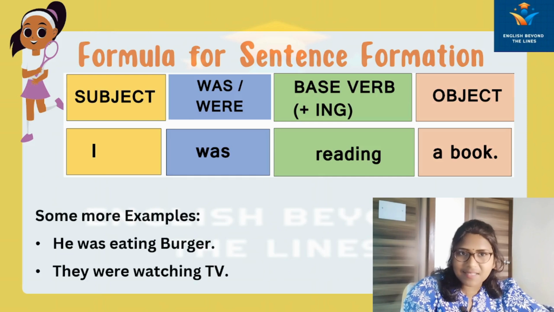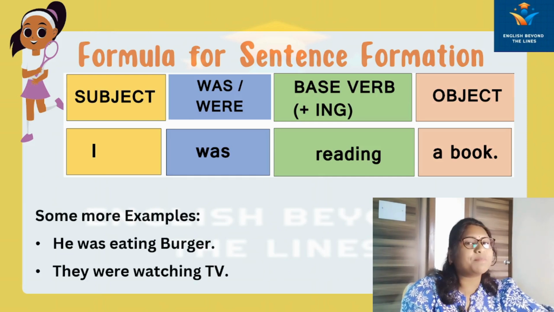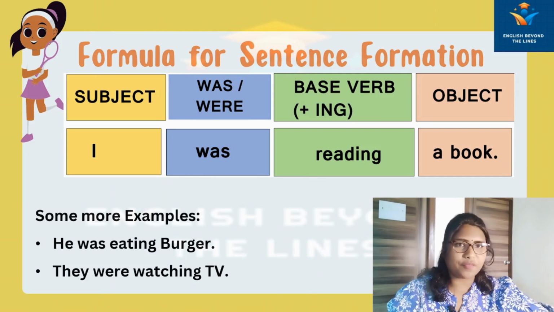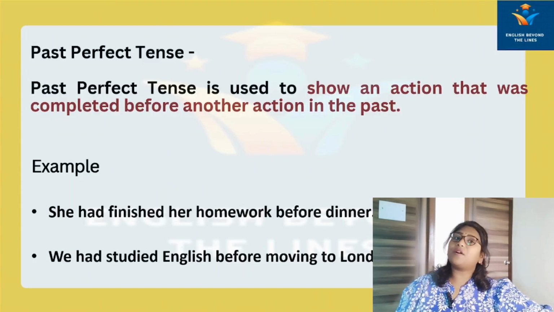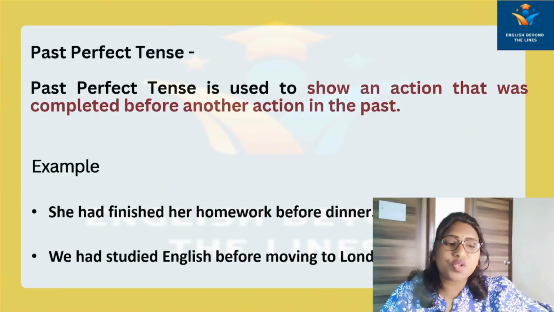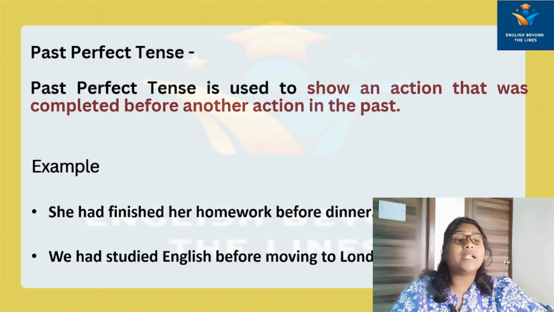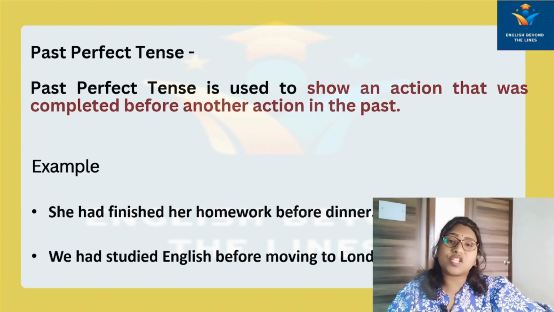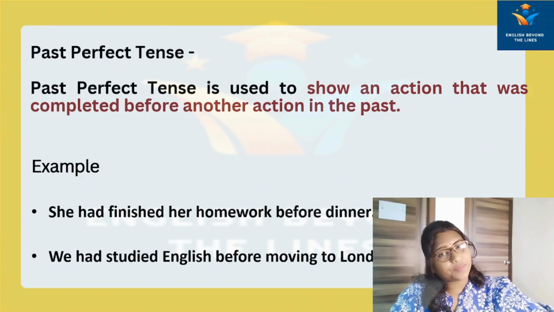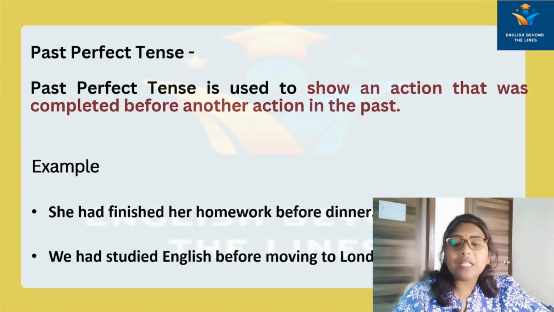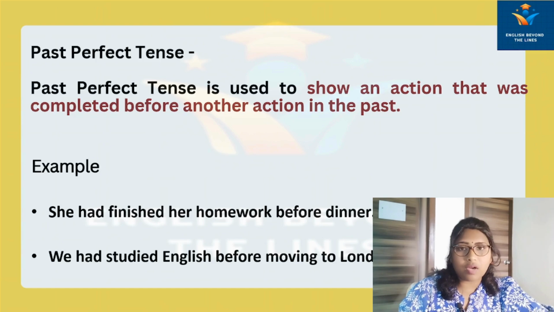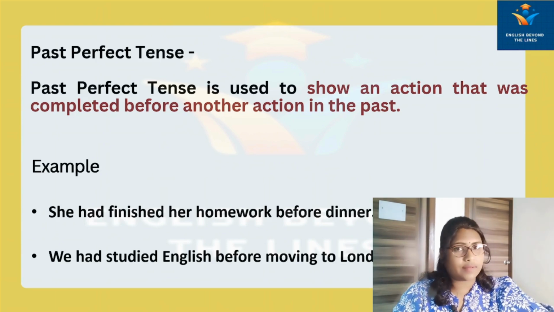Now we proceed to the next type of the past tense, that is past perfect tense. Now what is past perfect tense? The past perfect tense is used to show an action that was completed before another action in the past. As an example, she had finished her homework before dinner.